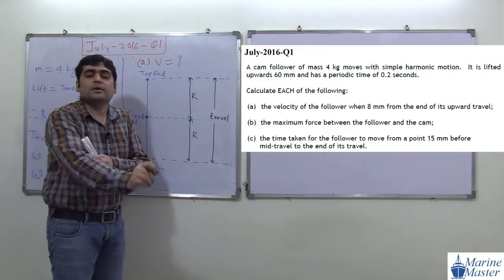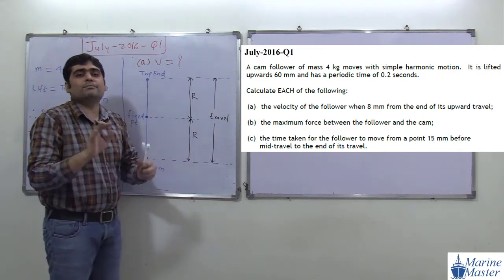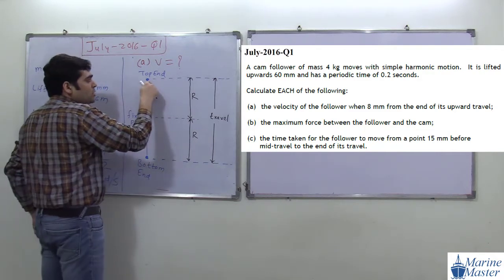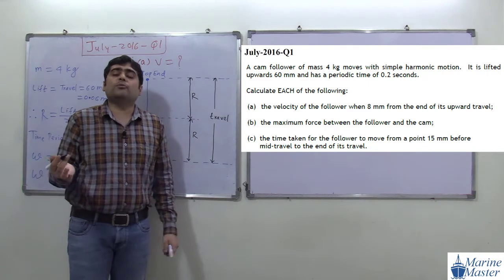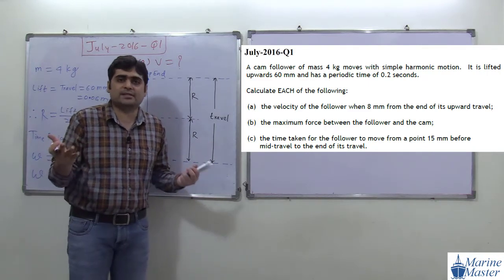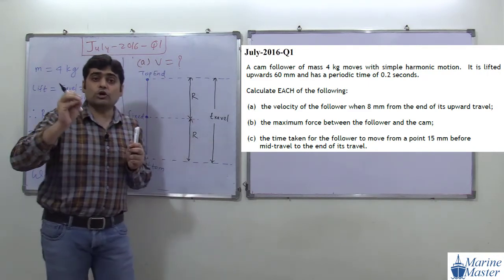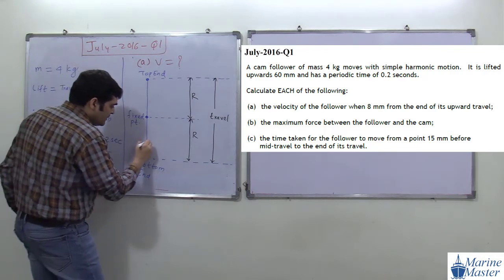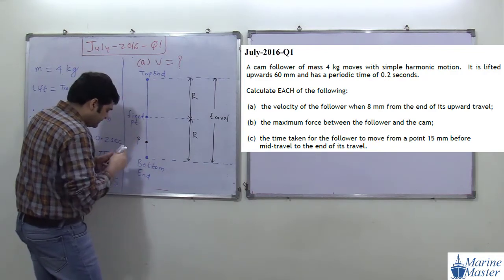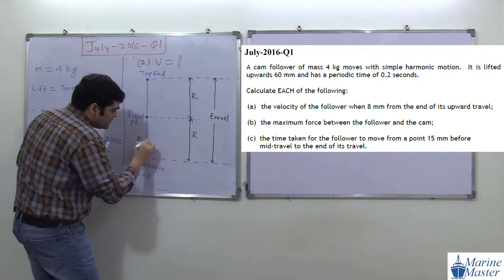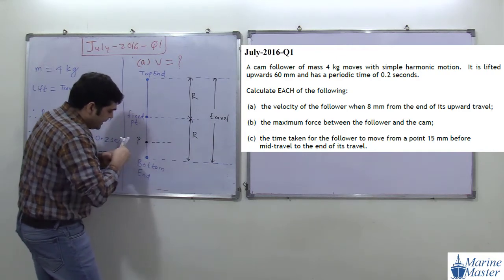Our location of the follower is 8 mm from the end. We can take 8 mm from the top end also, or we can take 8 mm from the bottom end. At the end we need the position x, meaning we need the value of x. Try to see the scenario here. Suppose I am showing it from the bottom end. Here is the location of point P. So this distance is what I am considering as 8 mm.